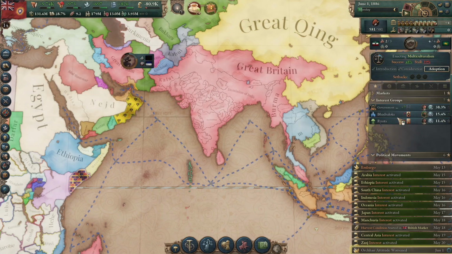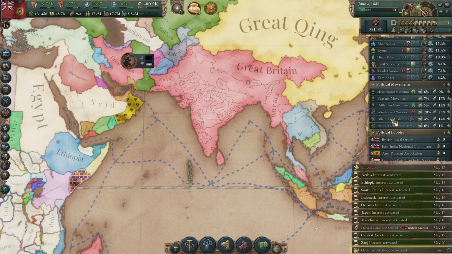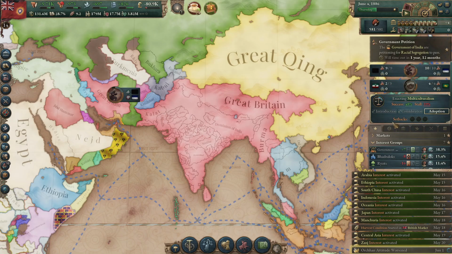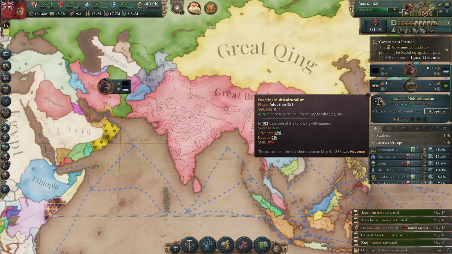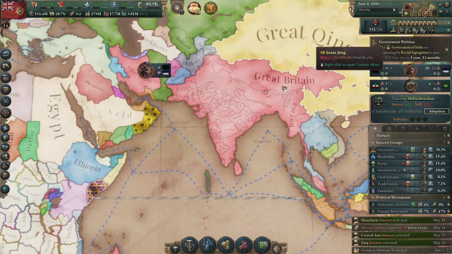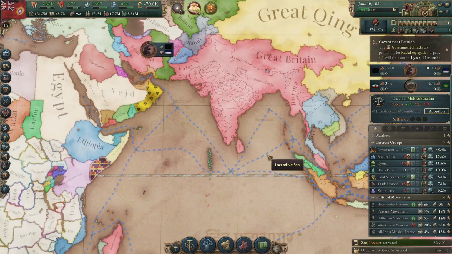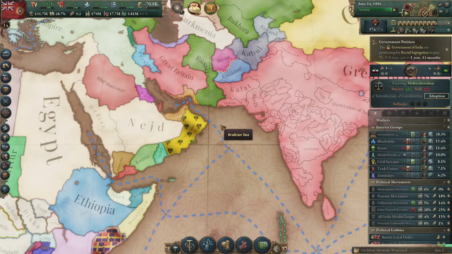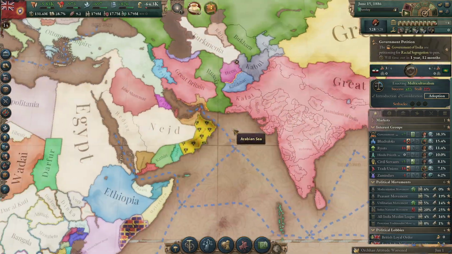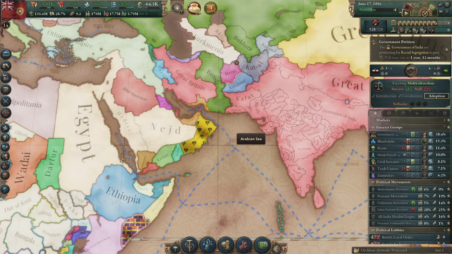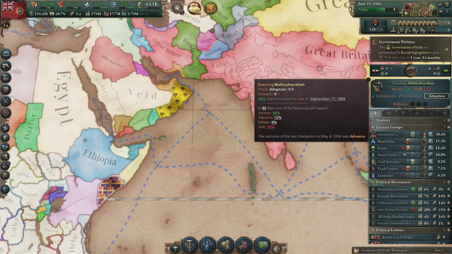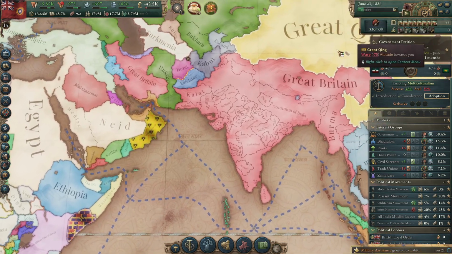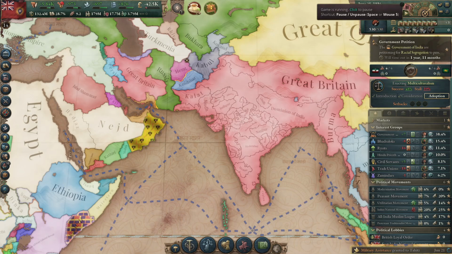Wow, that was a big spike in radicals. I hope this doesn't lead to a massive Indian national movement. But we're doing multiculturalism right now, so everyone's. This is going to radically shift the dynamics of the whole country. This is going to radically shift things. It's the middle of 86. This is where the end of the episode would normally be.